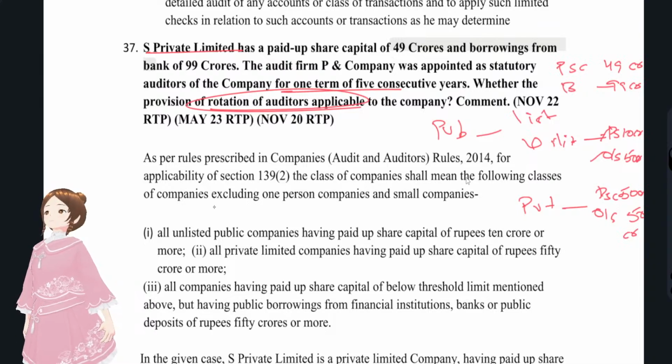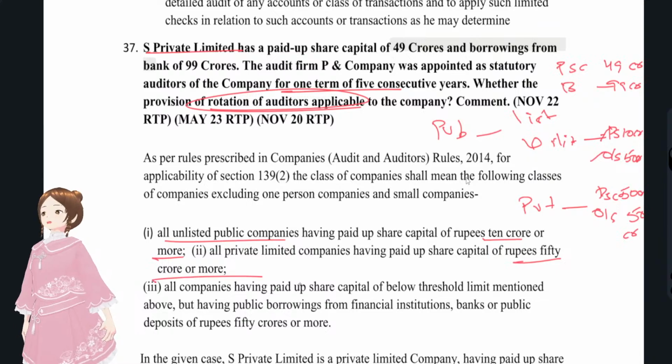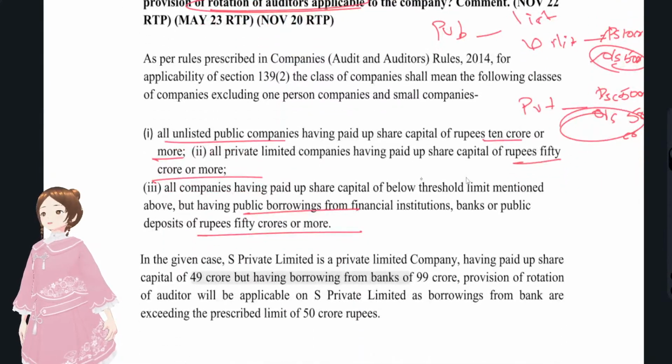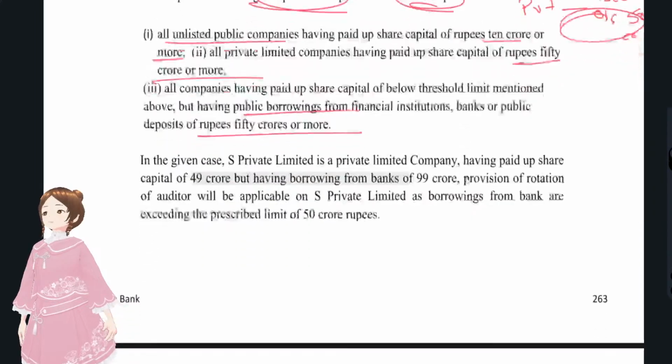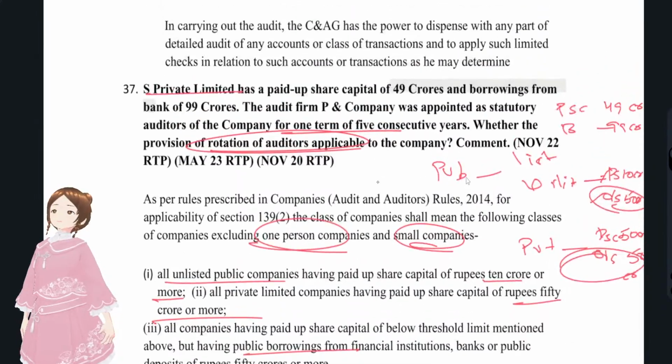Okay, now we'll see the provisions with regards to that. You see, all unlisted public companies having paid up share capital of 10 CR or more, that is if it touches 10 CR, rotation applicable. All private limited companies, if paid up share capital touches 50 CR, applicable. And all the companies having public borrowings of 50 CR or more, if it touches 50 CR, then rotation of auditors is applicable, and listed entities anyways it would be applicable. But it excludes OPC and small companies. Okay, fine.